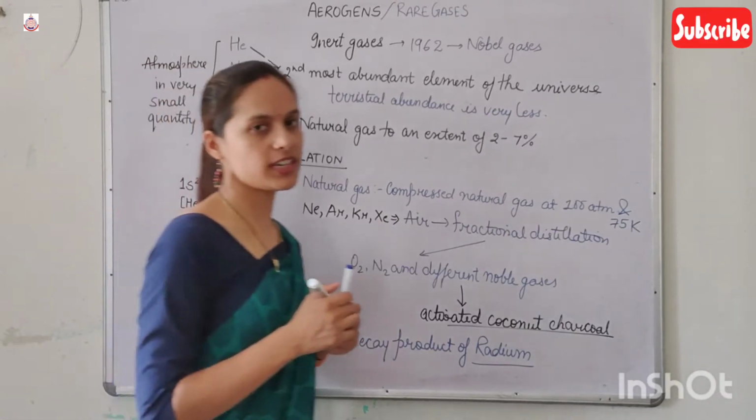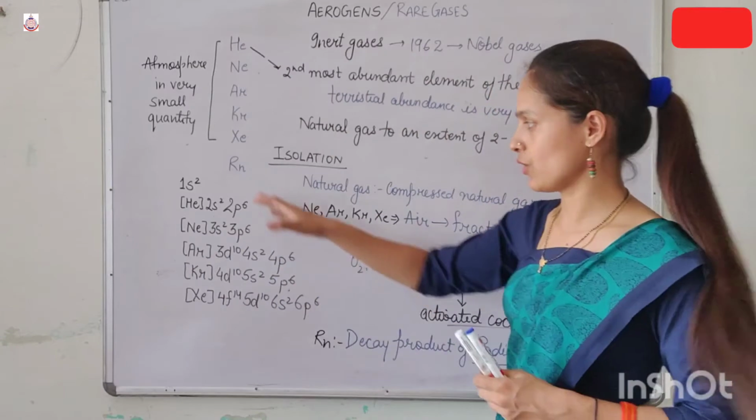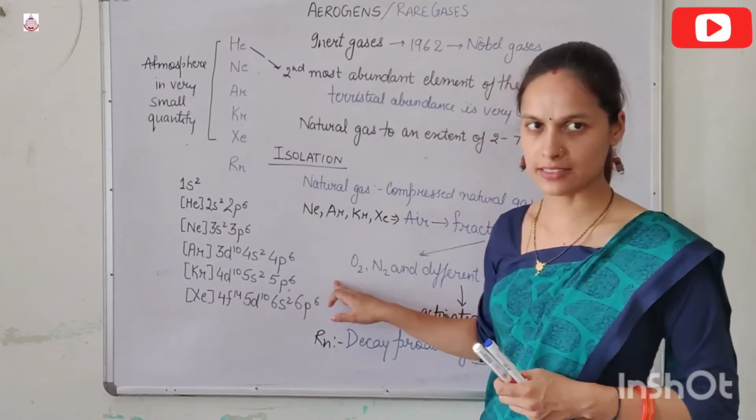So easily we can write the electronic configuration of these noble gases.